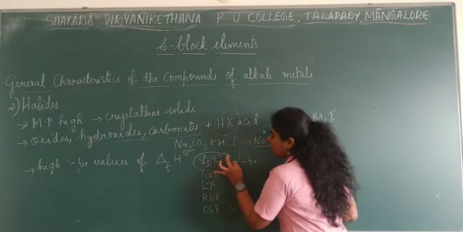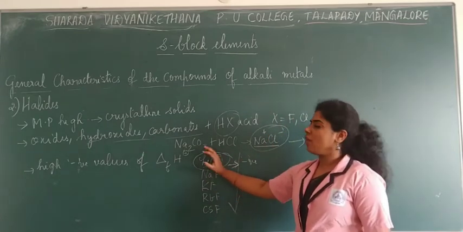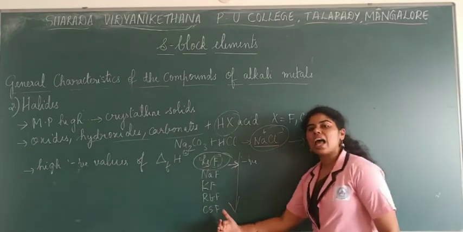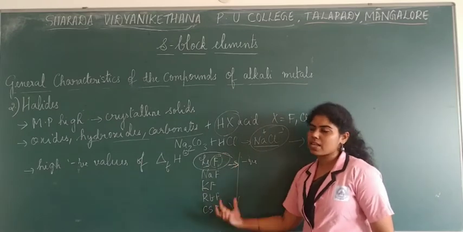So lithium fluoride will have the most negative value when you compare it to all of the fluorides. Cesium fluoride will have the least negative value. So it decreases down the group. That's the way I said.